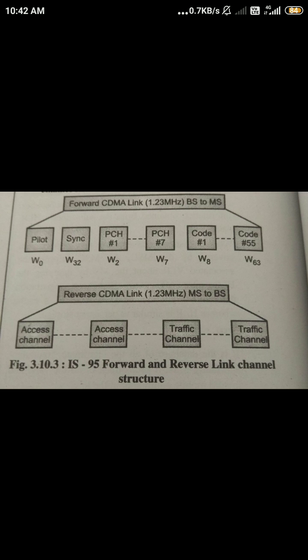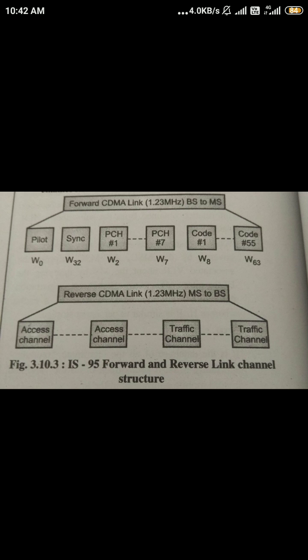After that, the forward traffic channels. The channels which are not used for paging or synchronization can be used for traffic. Means initially we send some reference signal, then we send some synchronizing information from base station to mobile station, and then we send some control information with the help of the paging channel.